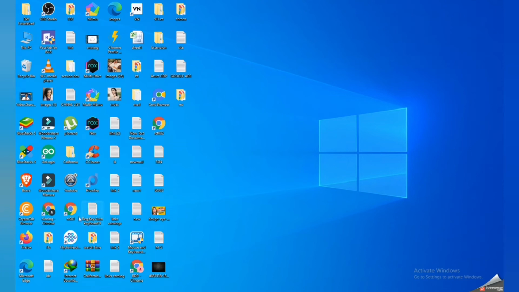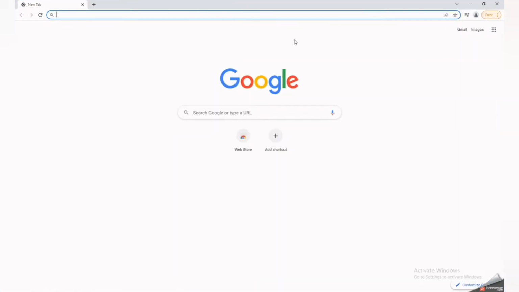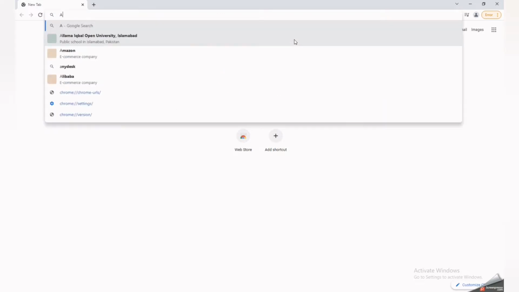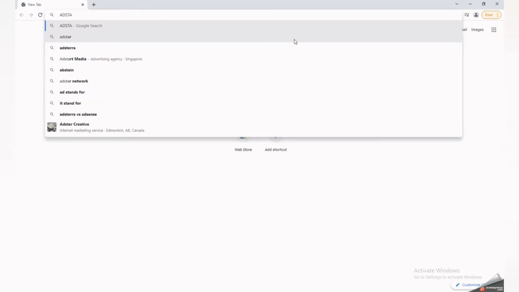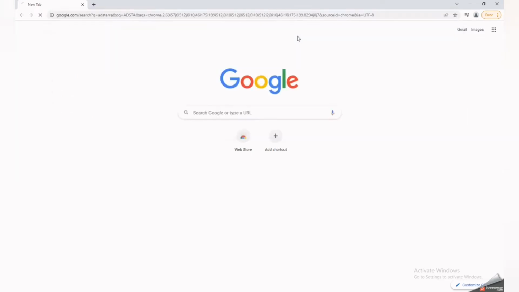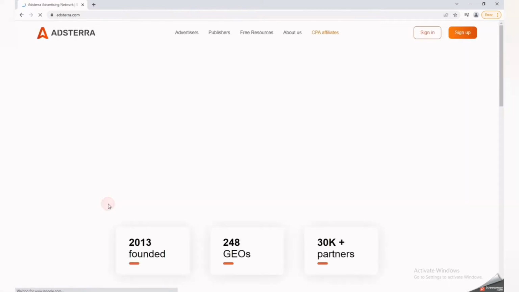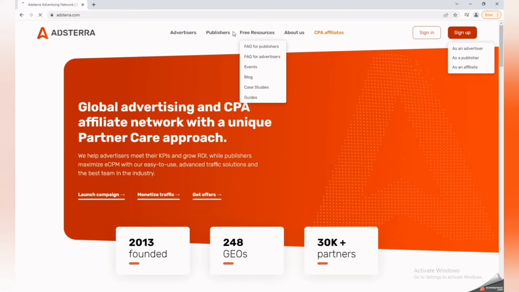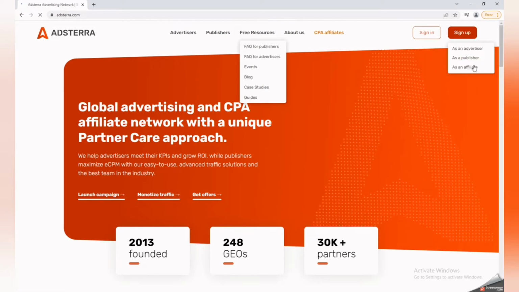So today we are going to discuss another website where you can go and earn money without making a video, without anything. Simply what you have to do is type Adsterra, the company name. Simply click on that, and as you can see, it is mentioned over here. Then you have to go on sign up, and simply click on affiliate.